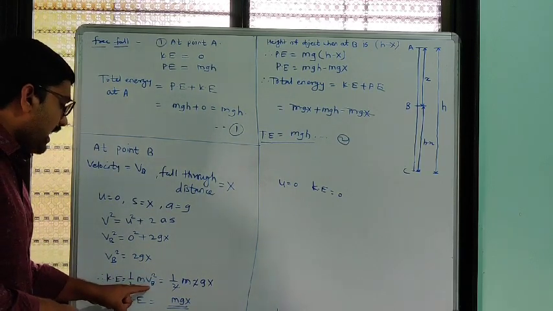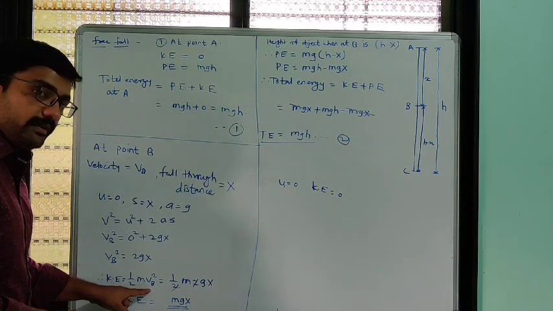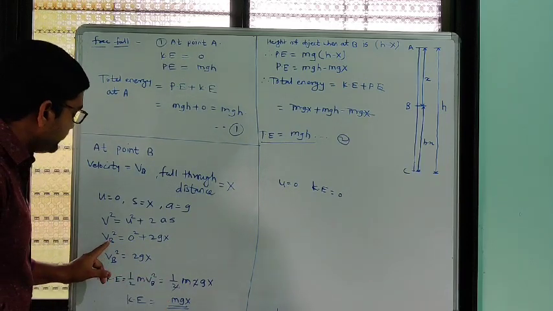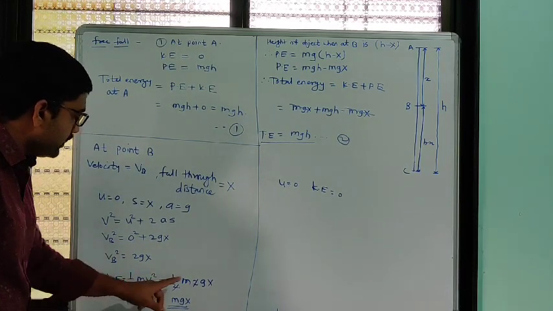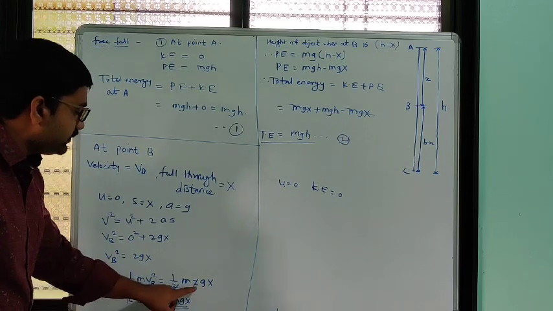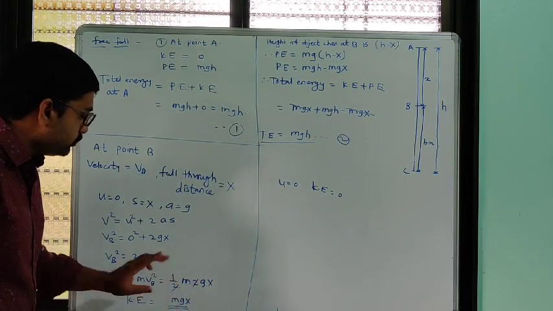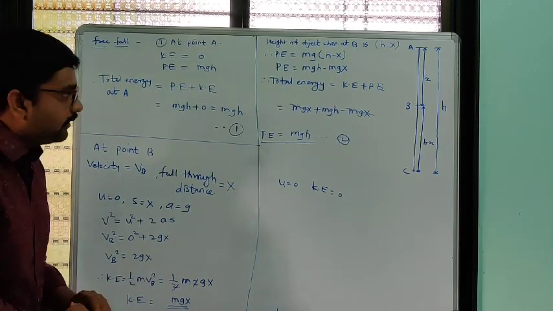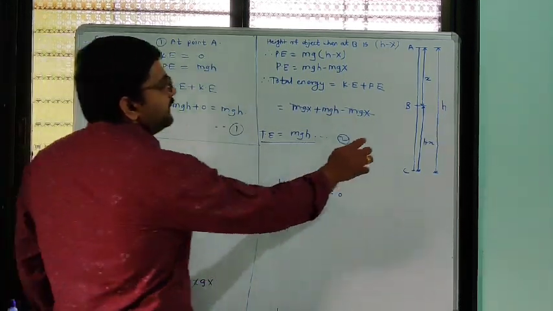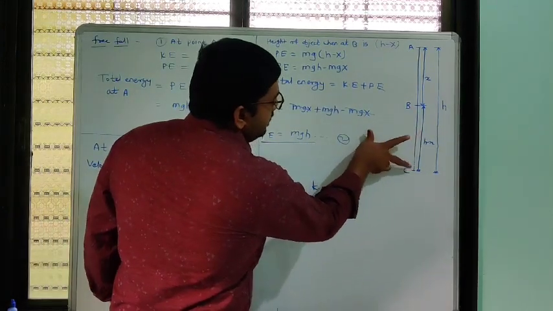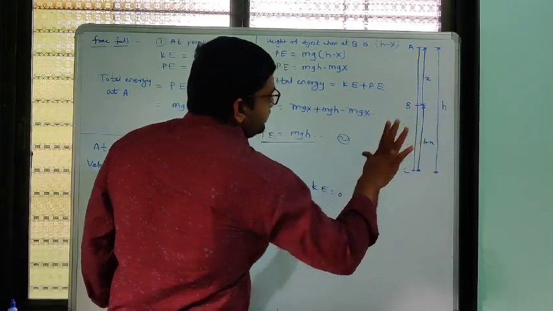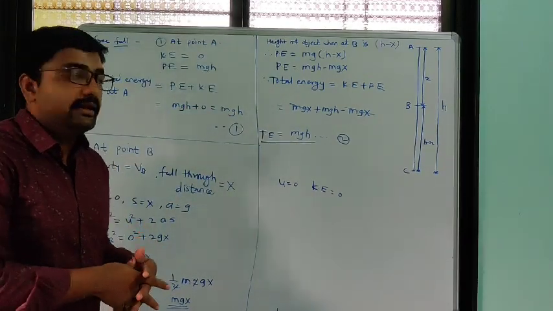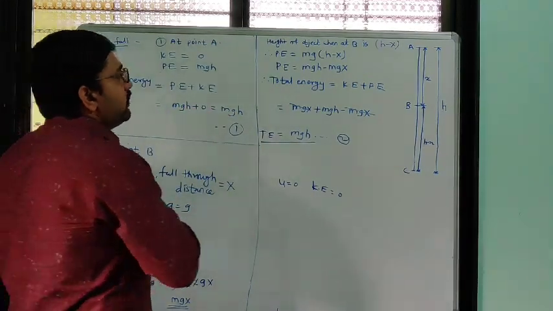We know the formula for kinetic energy is 1 by 2 m v square. At point B it is 1 by 2 m into Vb square. Vb square is 2gx, so instead of Vb square we write 2gx. The 2 gets cancelled, so kinetic energy will be mgx. When it came to point B, its height from the ground is h minus x, and due to its height it has some potential energy. That potential energy we have to calculate.